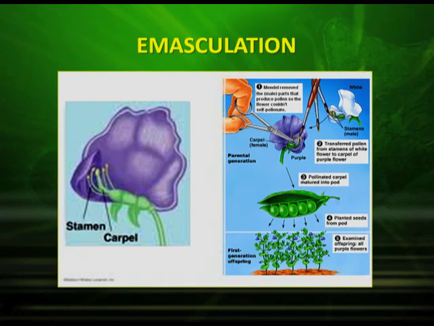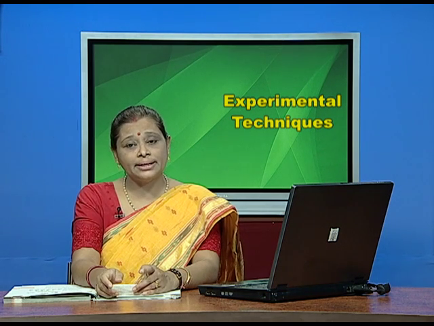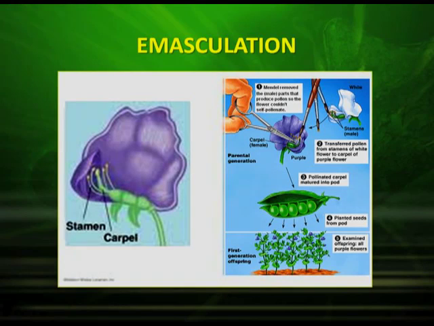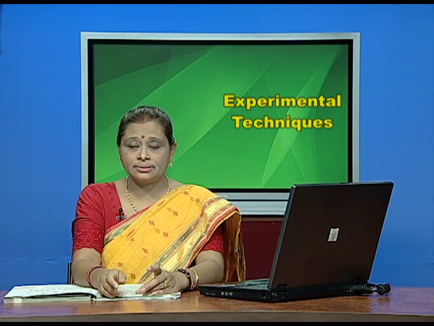Now, as you can see in the picture, the process is called emasculation. In this particular technique, the anthers are removed from one plant and the pollen grains from another plant are dusted on the stigma of the female plant, and that is how the cross-pollination is done. So, this was the technique which was used by Mendel.